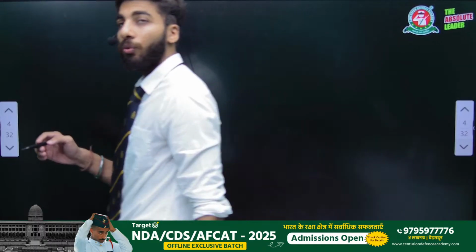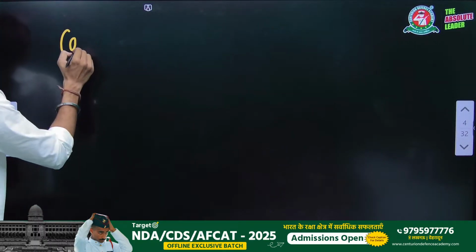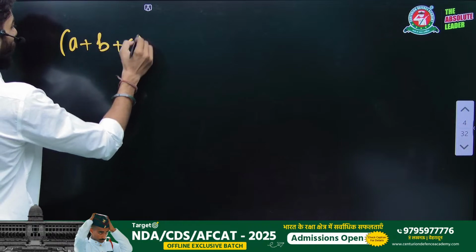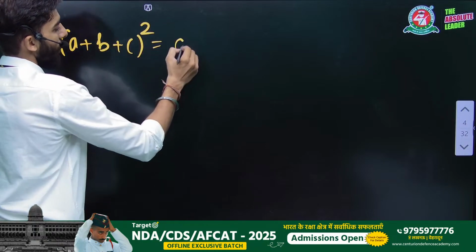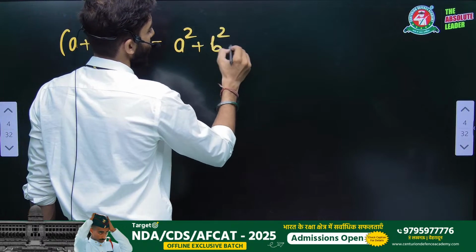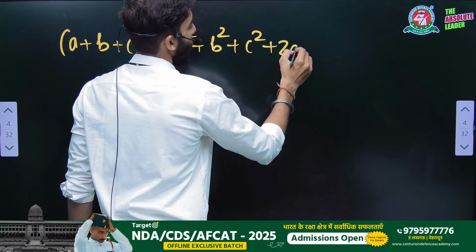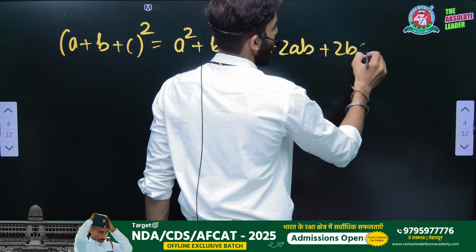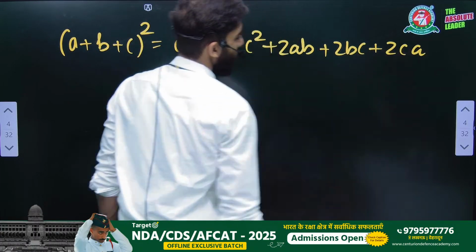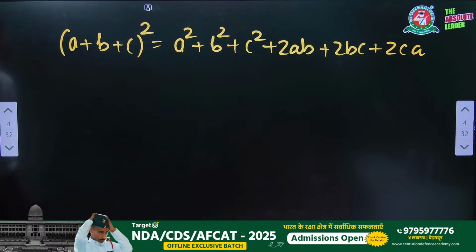Another formula we are going to study is (a plus b plus c) to the whole square, right? Now, what is this? a square plus b square plus c square plus twice ab plus twice bc plus twice ca, right?